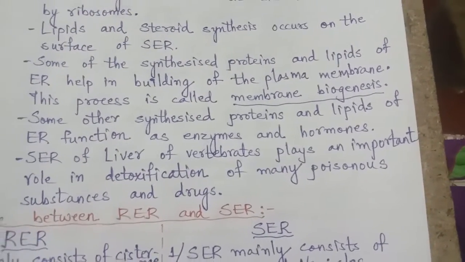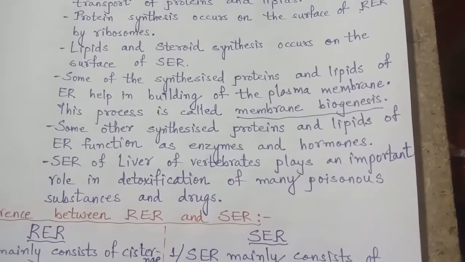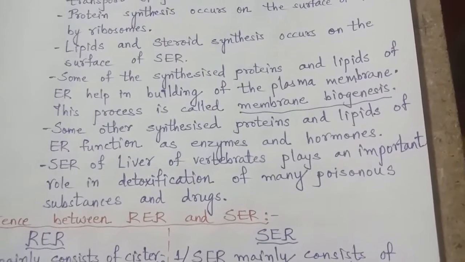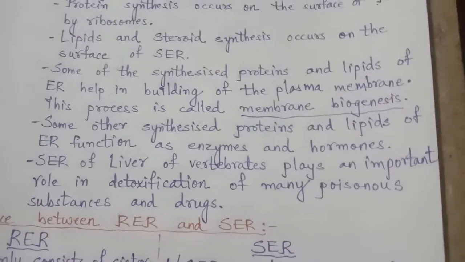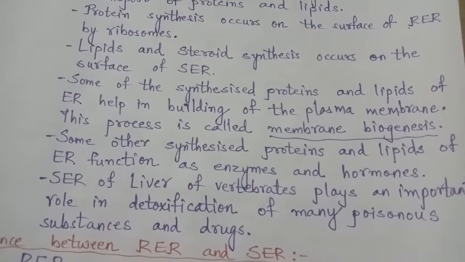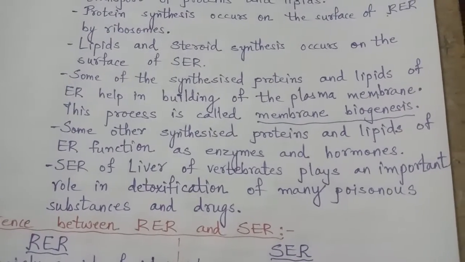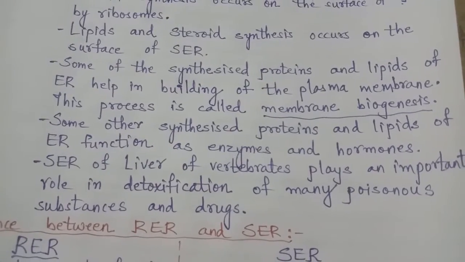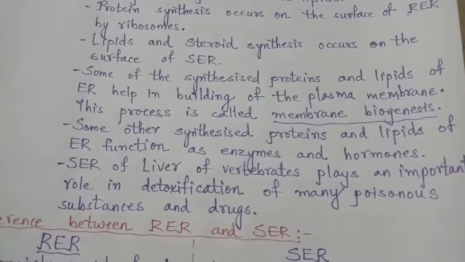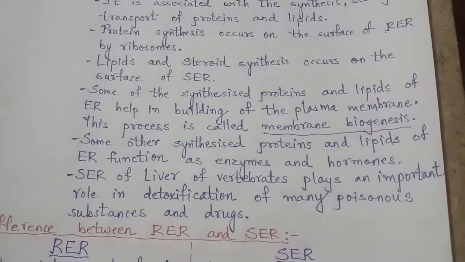Some other synthesized proteins and lipids of the ER function as enzymes and hormones, proteins as enzymes as well as lipids as hormones. The biological activity taking place in our body, and the rate of those reactions, is controlled by the enzymes and hormones of our body. They are naturally secreted substances, and all this is controlled in the endoplasmic reticulum.